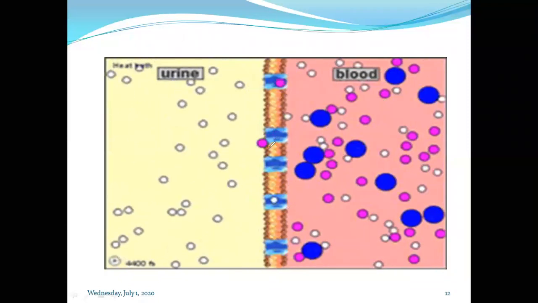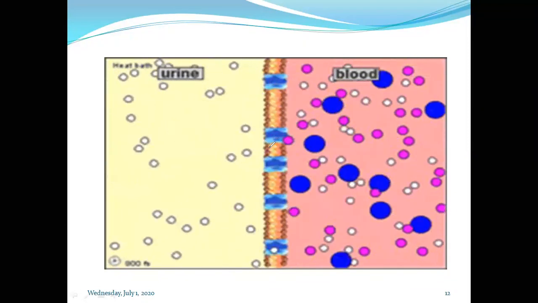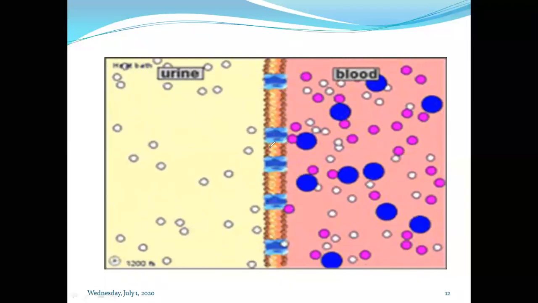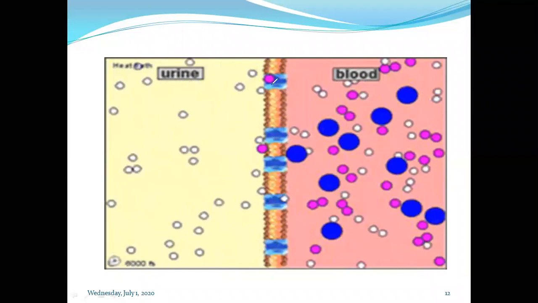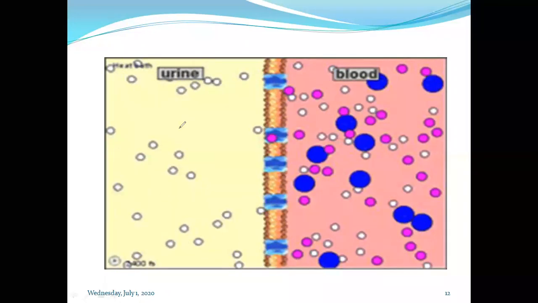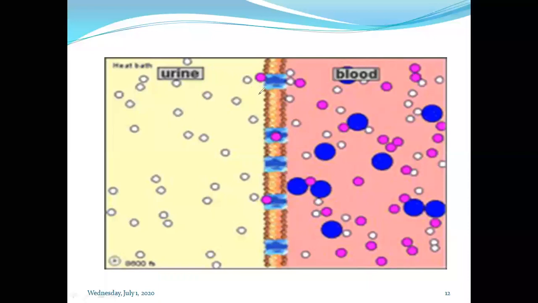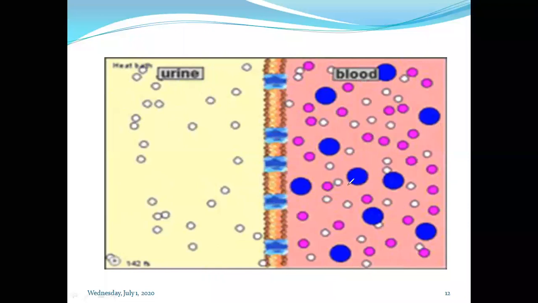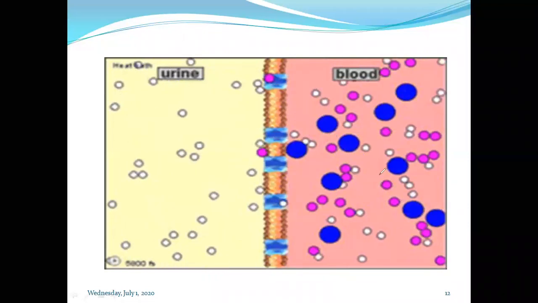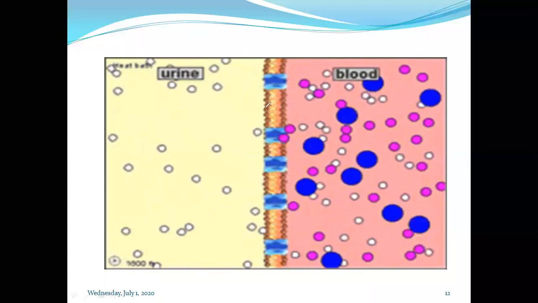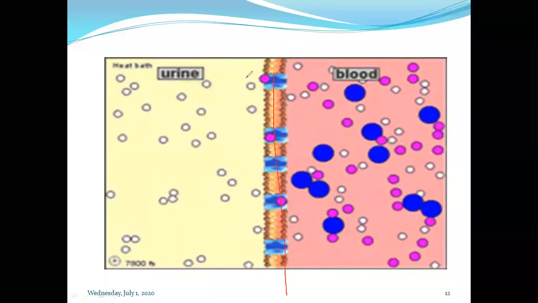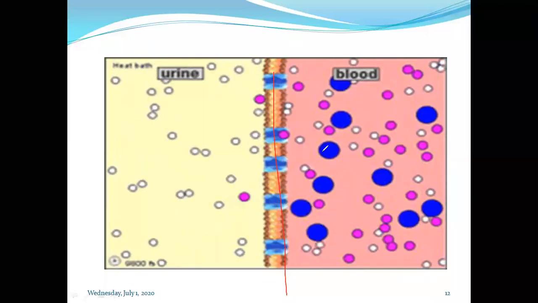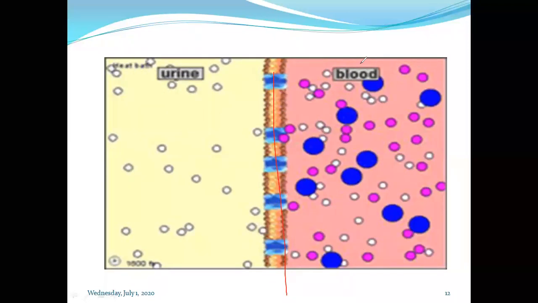That is dialysis, or filtration, ultrapurification, where exactly what happens, and how the reabsorption takes place in the body, that is from urine to blood, blood to urine, how molecules get exchanged. Okay, these larger size molecules are not able to diffuse through this barrier. Just the smaller size molecules get exchanged, that is the input and output.